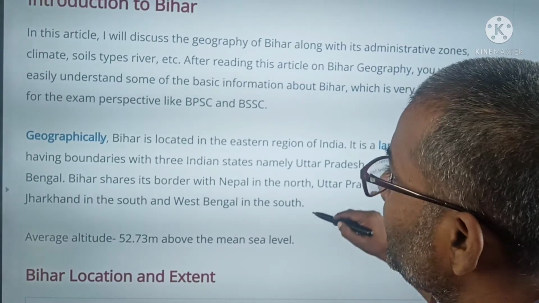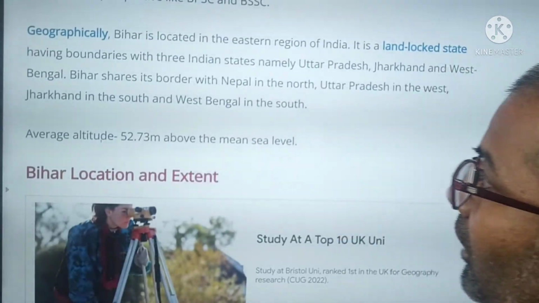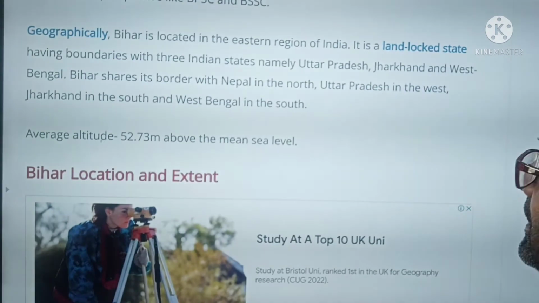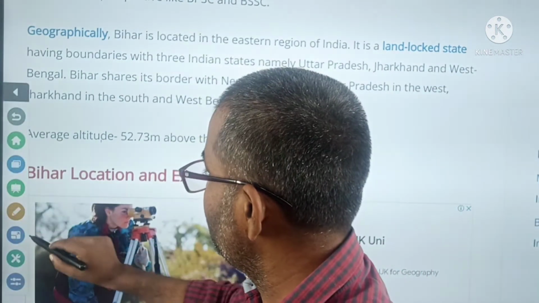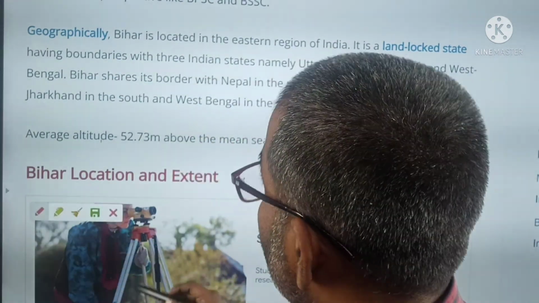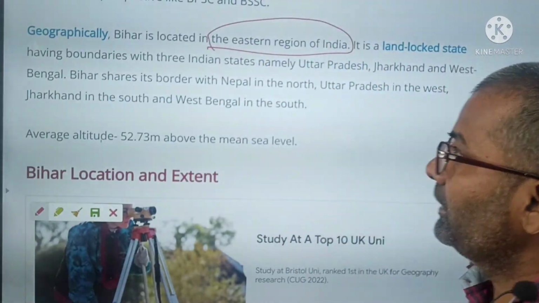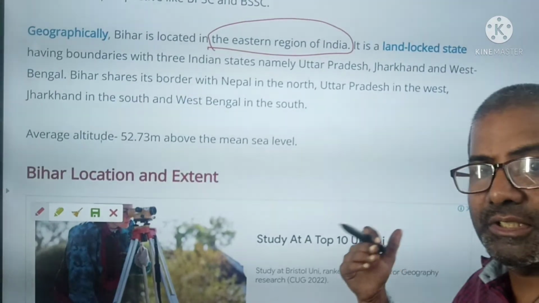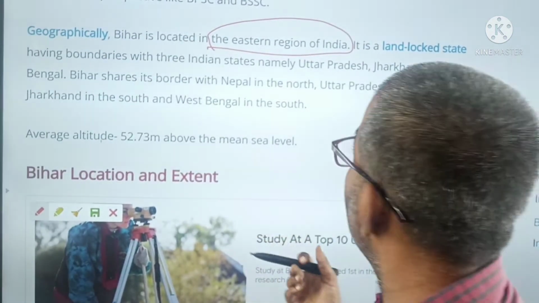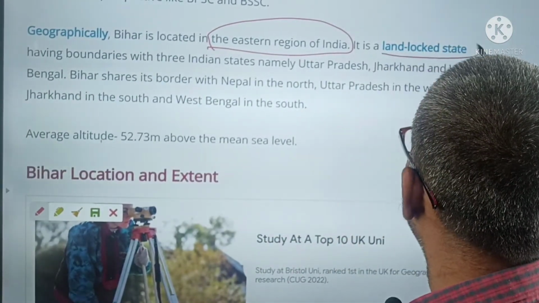We know very well that geographically Bihar is located in the eastern region of India, and it is a landlocked state.